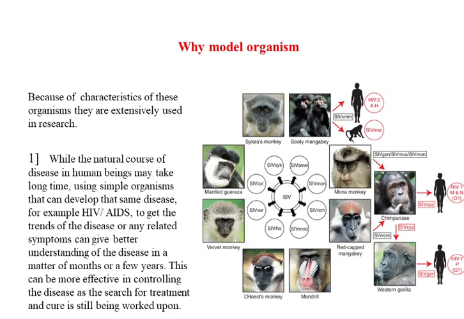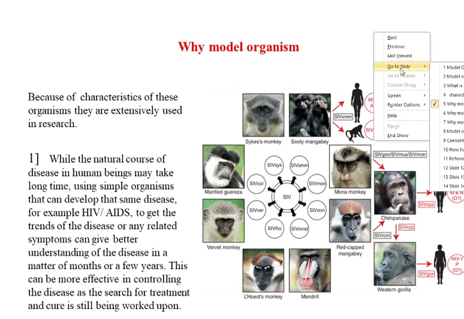In the next slide, here, why a model organism is required. I have given you an example of why a model organism is very important, besides the parameters that we have studied, right?